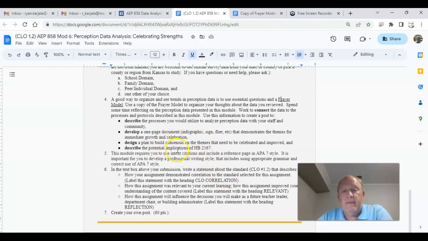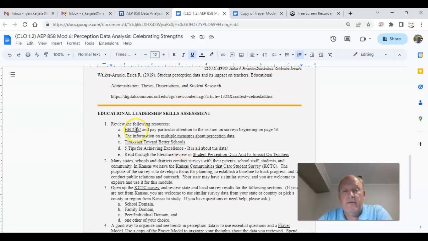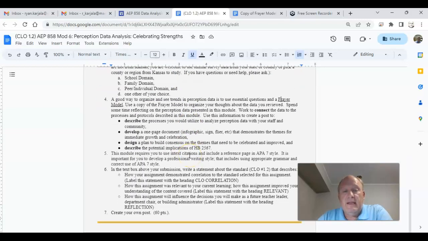And then you're going to talk a little bit about House Bill 2567. If you're from Kansas, you know what that is. Take a look at it. There's a link to it right here. Read through that and talk about the implications. What happens? What does that bill allow us to do? What's it allow us not to do? It's just something that we need to keep in the back of our mind.